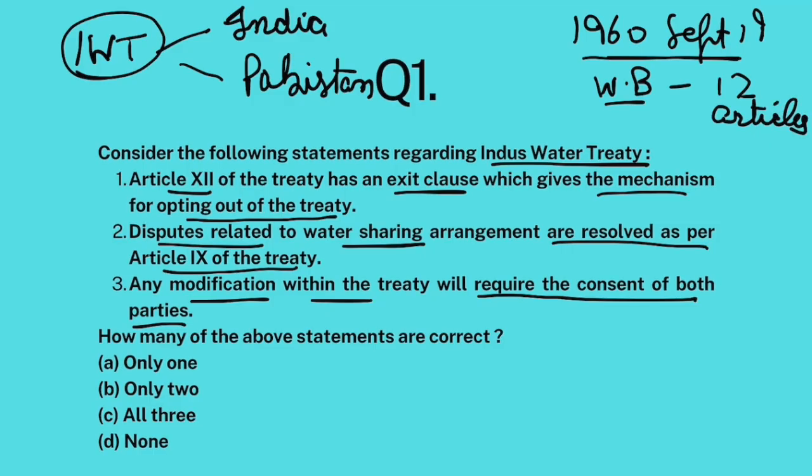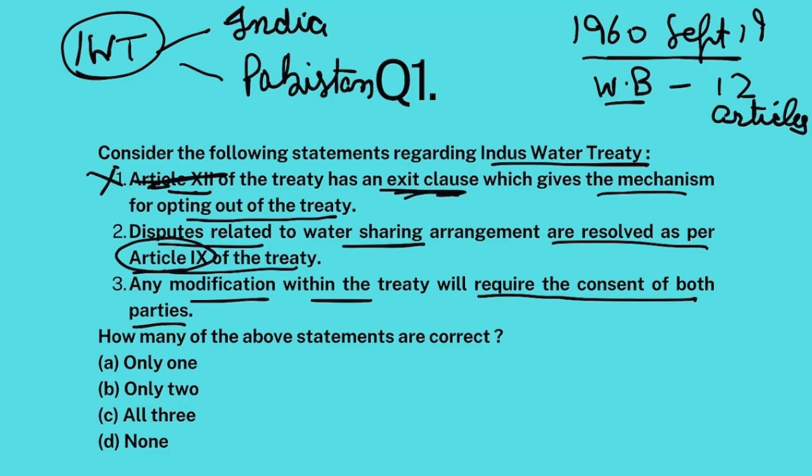Clear? Now, the problem with this treaty is that there is no duration mentioned as to how long this treaty is going to sustain. Plus, there is no exit clause also. Therefore, no country can unilaterally exit from this treaty. There is no mechanism as to how one country can opt out of this treaty or how we can cancel this treaty. So, this treaty has an exit clause? No, absolutely not.